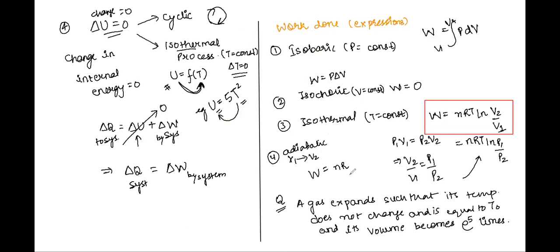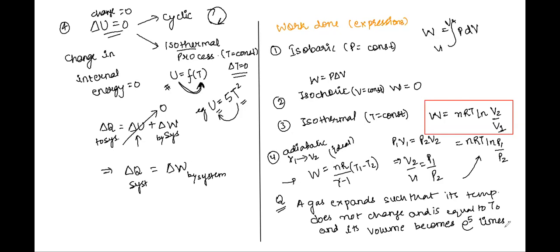Then suppose we are talking about an adiabatic process for an ideal gas, then we have NR upon gamma minus 1, into T1 minus T2. This is the case for an ideal gas, adiabatic process: NR upon gamma minus 1 times T1 minus T2, where T1 is the initial temperature and T2 is the final temperature. Class, jot this down. A very important addition to your formulas.